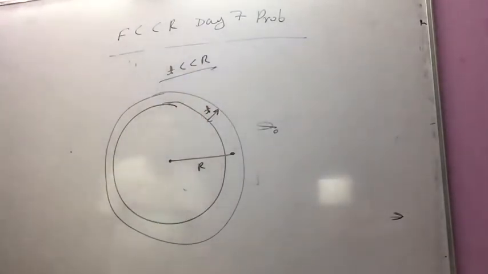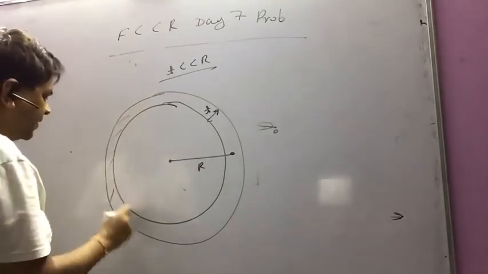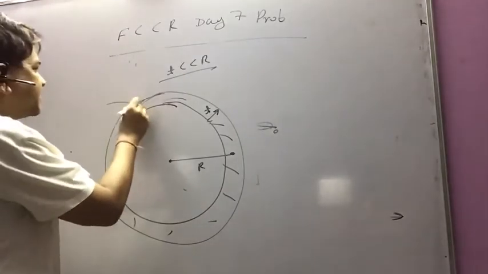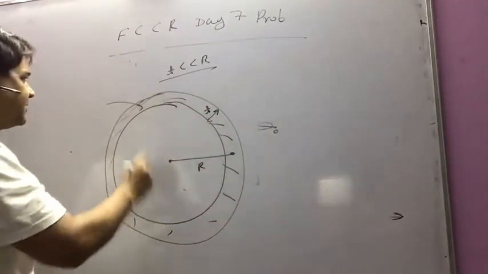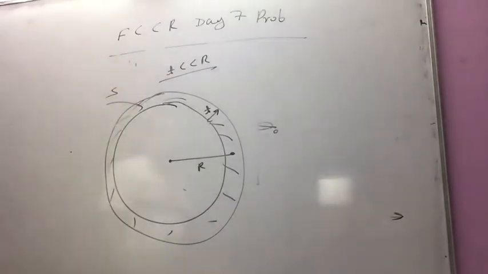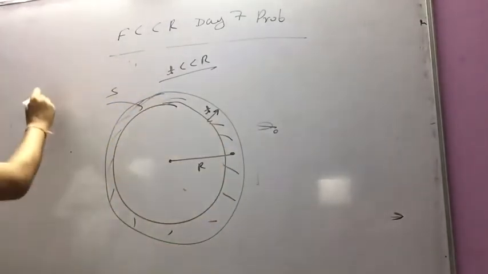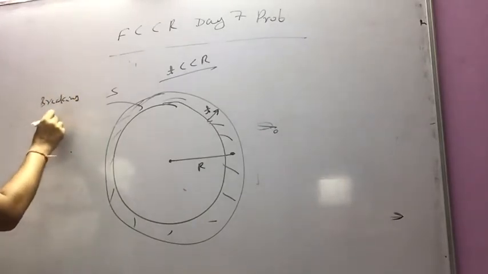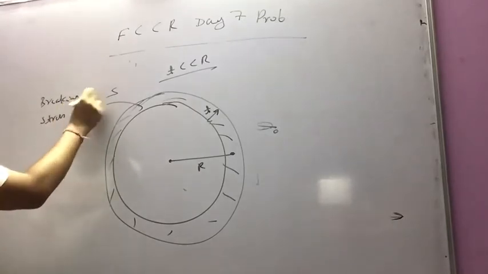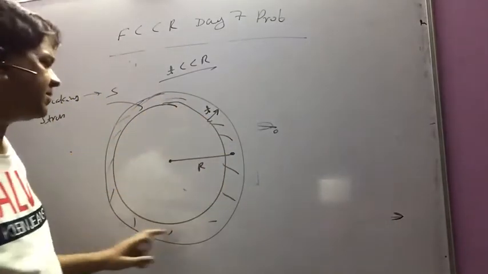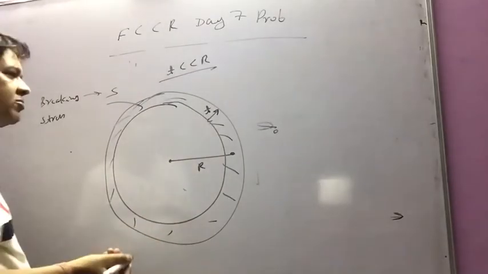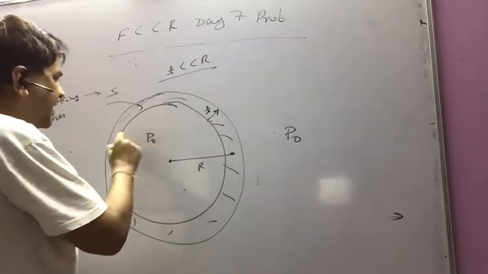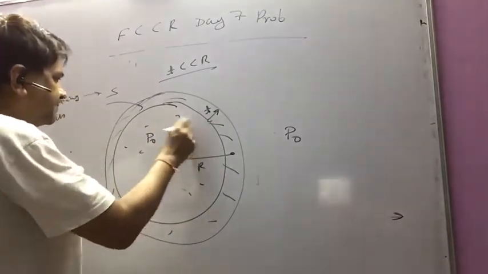You may assume it is composed of some metal with a breaking stress. The breaking stress of the material of the hollow sphere is S, and the outside pressure is P naught. Initially the gas is contained inside at the pressure P.